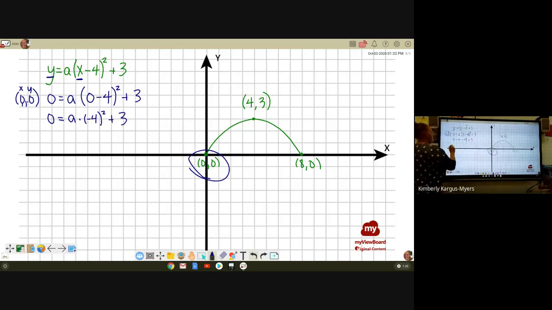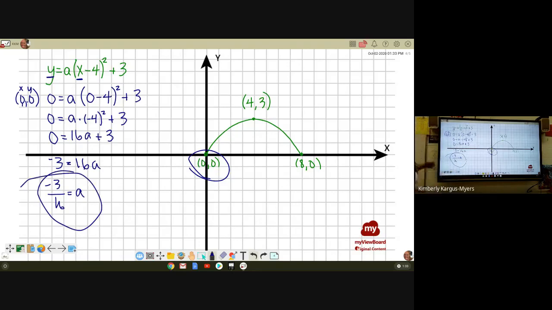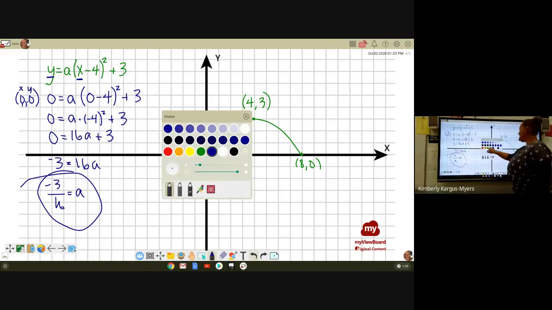Simplify again. Now solve. Subtract the 3 over. Okay, divide. There's your a. It's negative, so it opens upside down, right? It's less than 1, so yeah, it's going to be wider. Okay, so final answer,